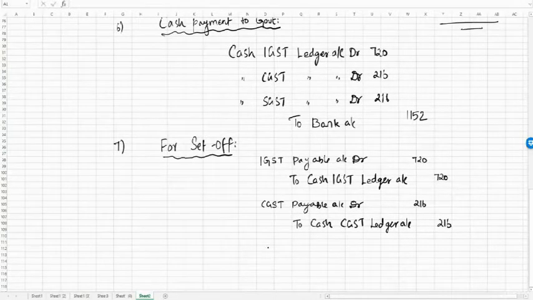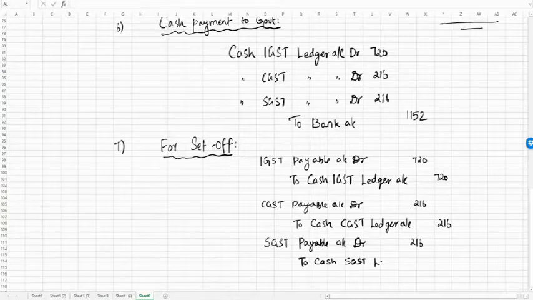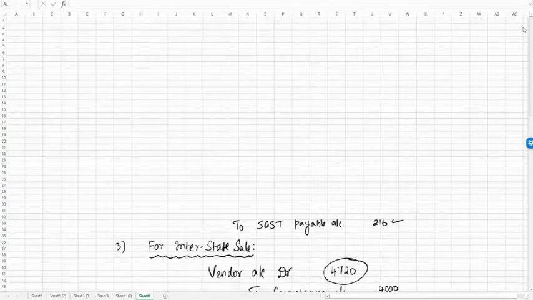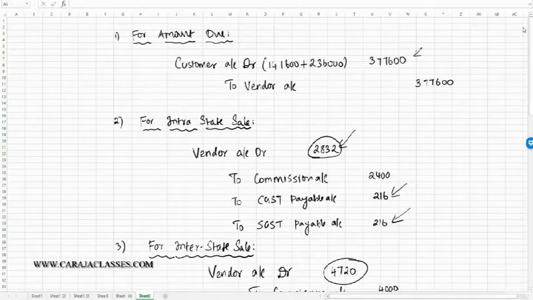Then SGST payable account debit 216 to cash SGST ledger account 216. So in this way we have closed the respective liabilities also. So these are all the scheme of entries which will be passed by the e-commerce operator in his books of accounts.